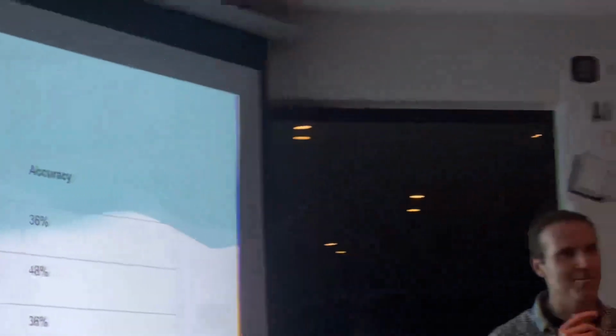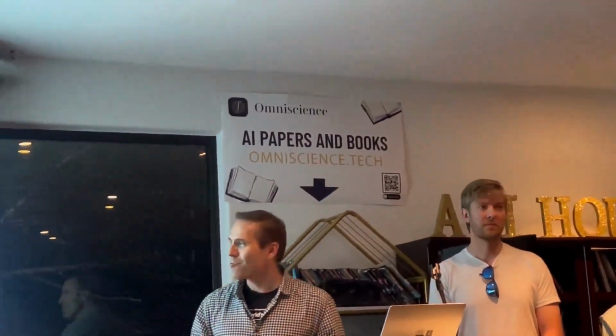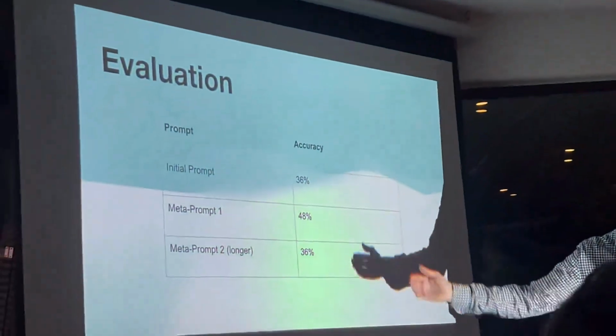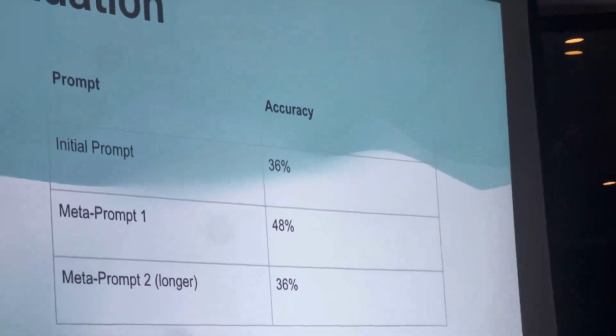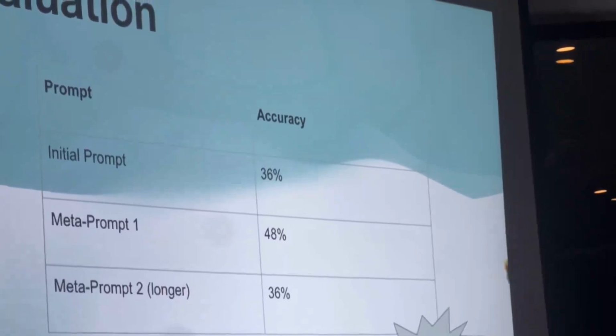There's another lesson here though, where we're trying to be clever with our meta prompts. Let's try to really instruct the system on how it should search. We wanted a very generic prompt that would say how to solve search-type problems. And then the annoying bit was the performance actually went down compared to the initial prompt. What could this be? Of course, I'm going to refer to the bitter lesson.